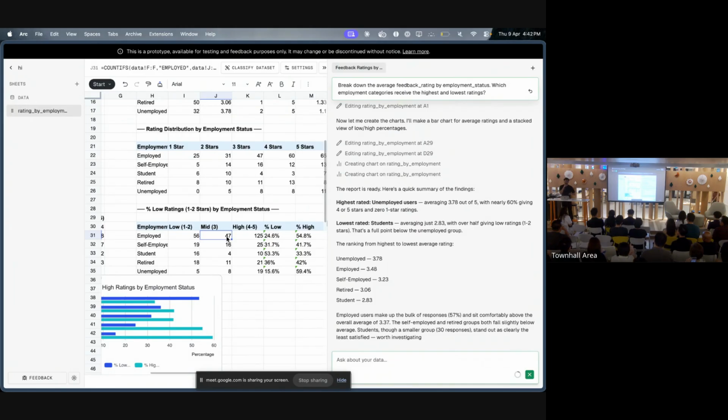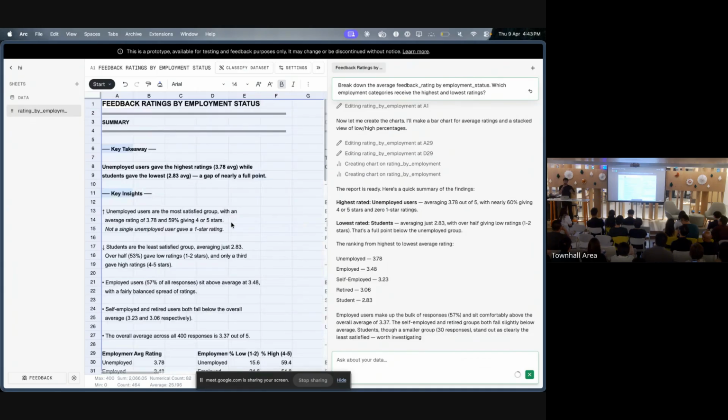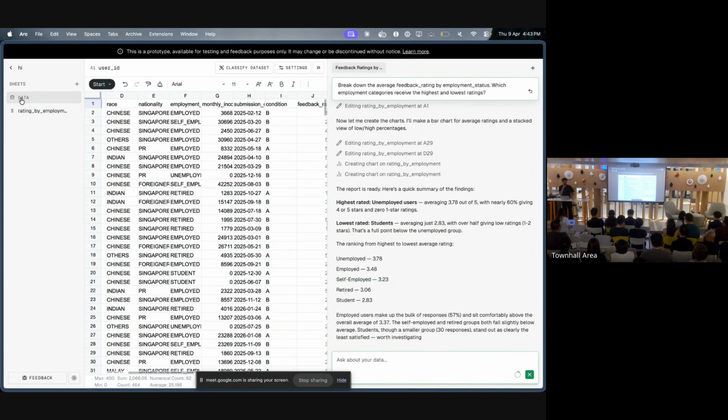You can also copy this entire sheet to your Google Sheets or to your Excel right now itself. Let's say you've got other types of questions, you can now ask them and it will create a new sheet for you, all while basing it off your base data set itself. Yeah, that's about it.